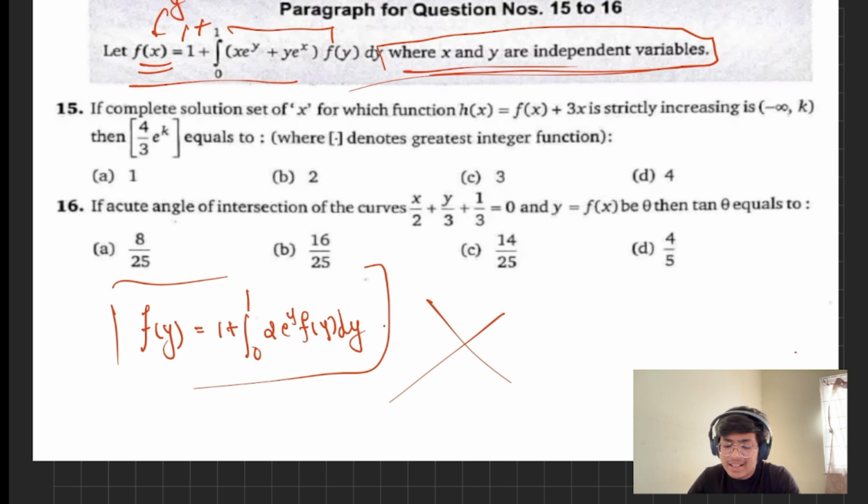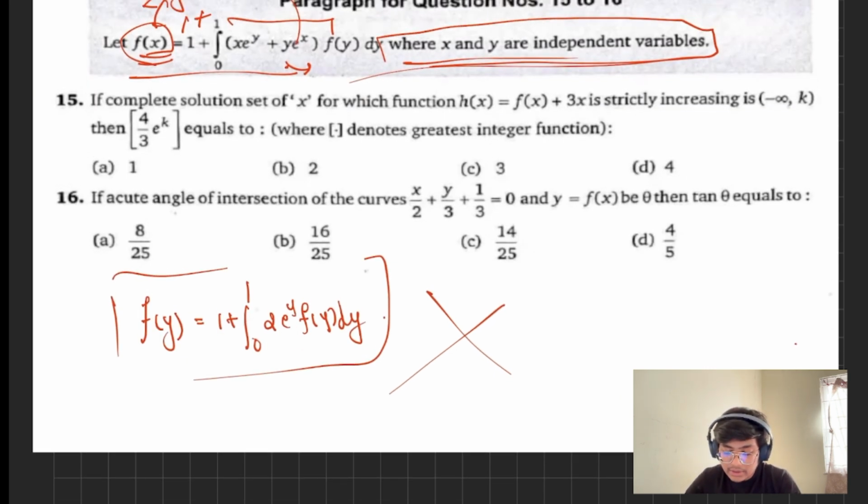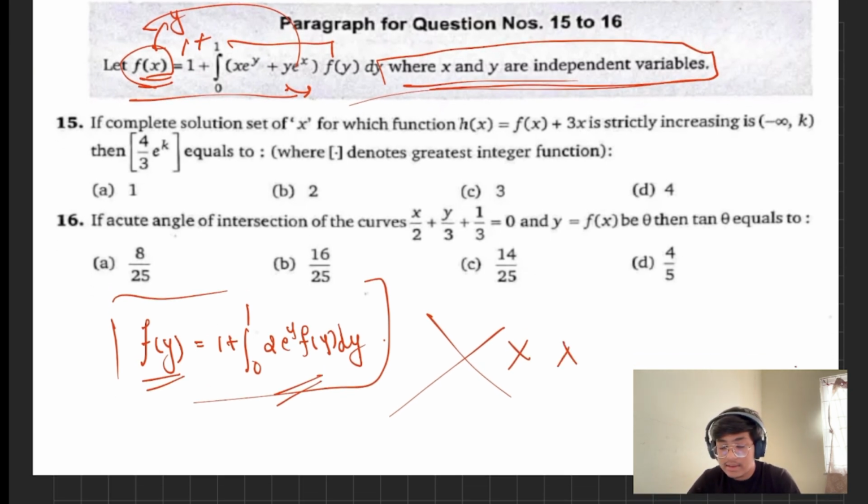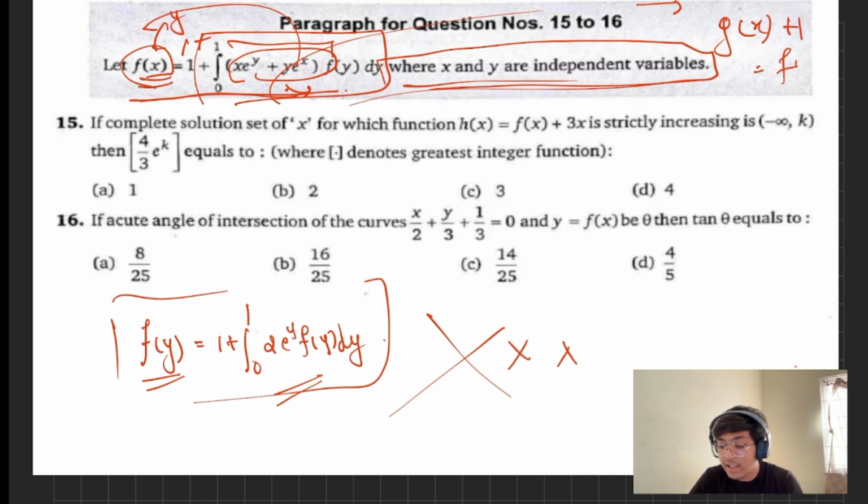are independent variables, meaning the function is of x and y acts as a parameter here. It has no relation with the function of x, which means that this whole thing is not true. Another proof that this is not true is directly visible: since f(x) is given like this, and this second integral is in terms of y with constant limits, but the function being integrated is a mixture of variables x and y, and it is being integrated with respect to y with constant limits, this integral will not be constant. It will be some function of x, that is g(x), plus 1 is also there, so we can write f(x) as g(x) plus 1.